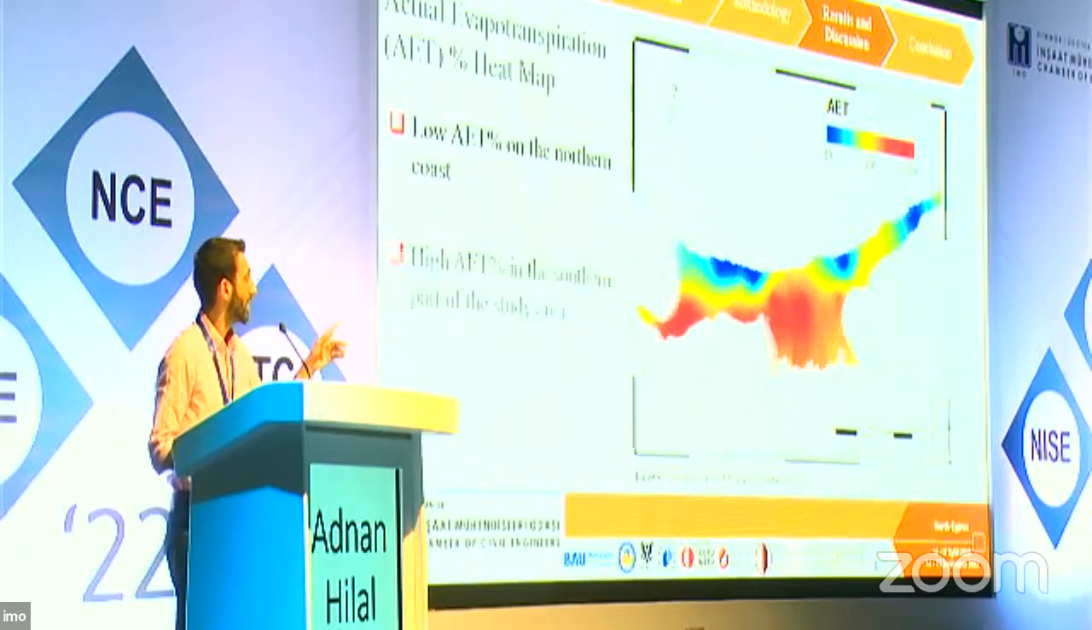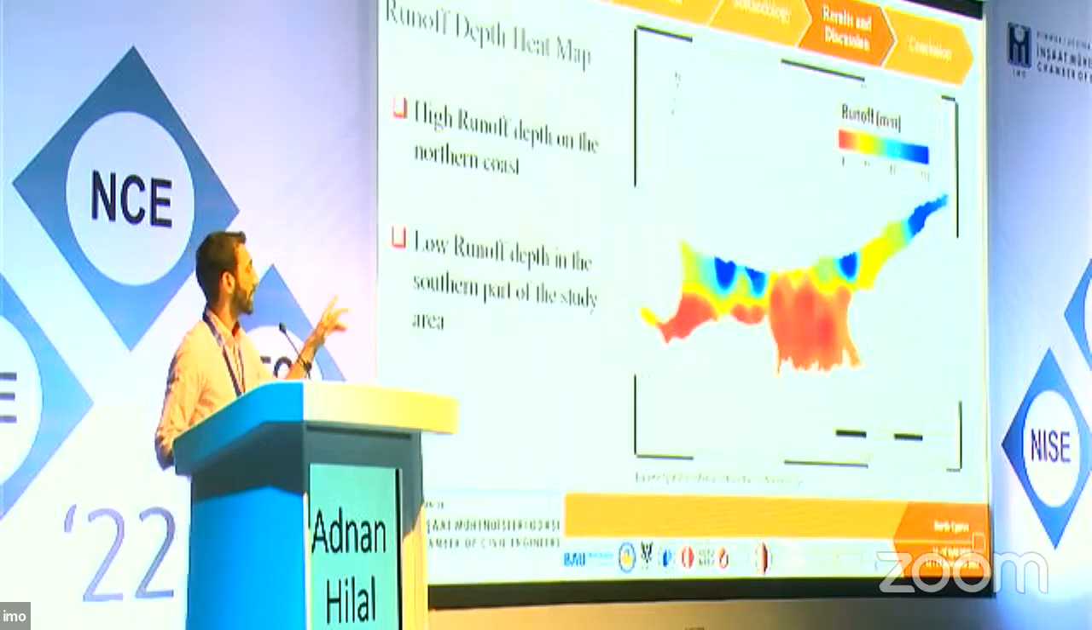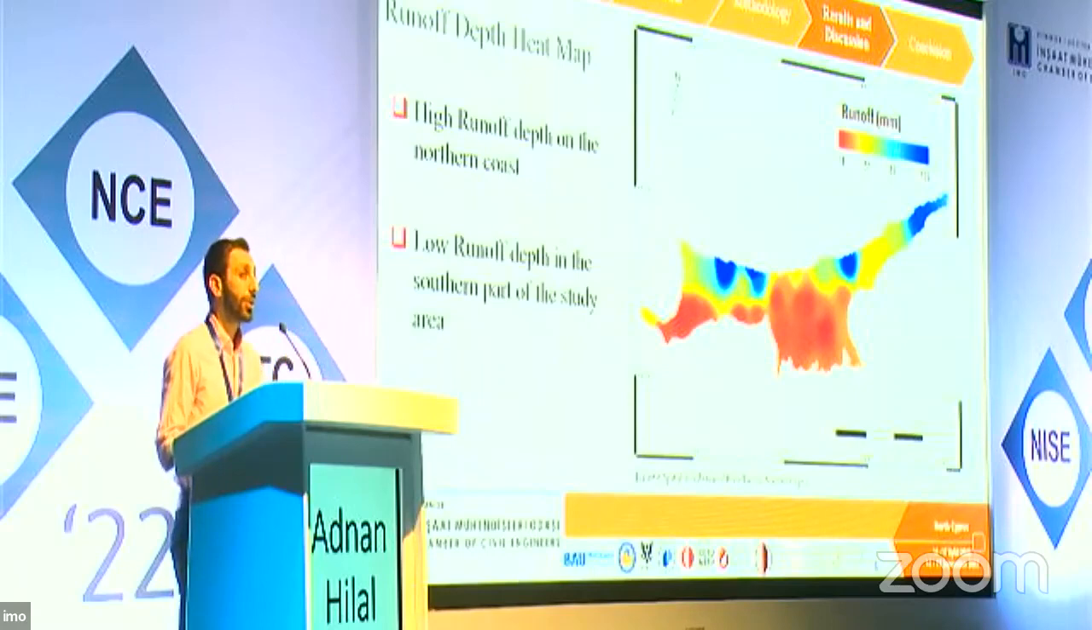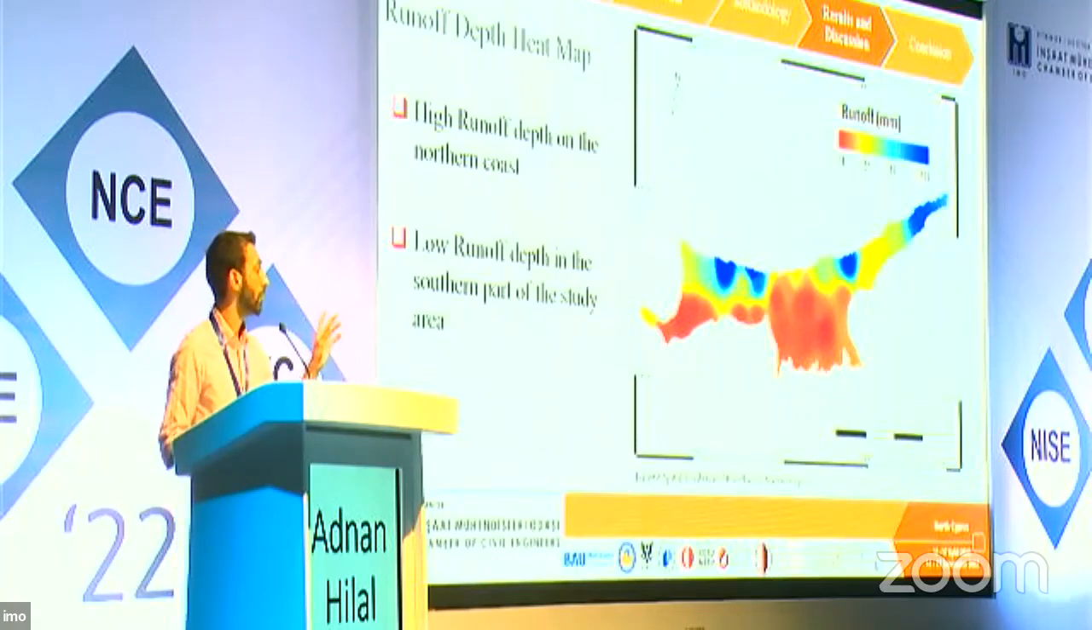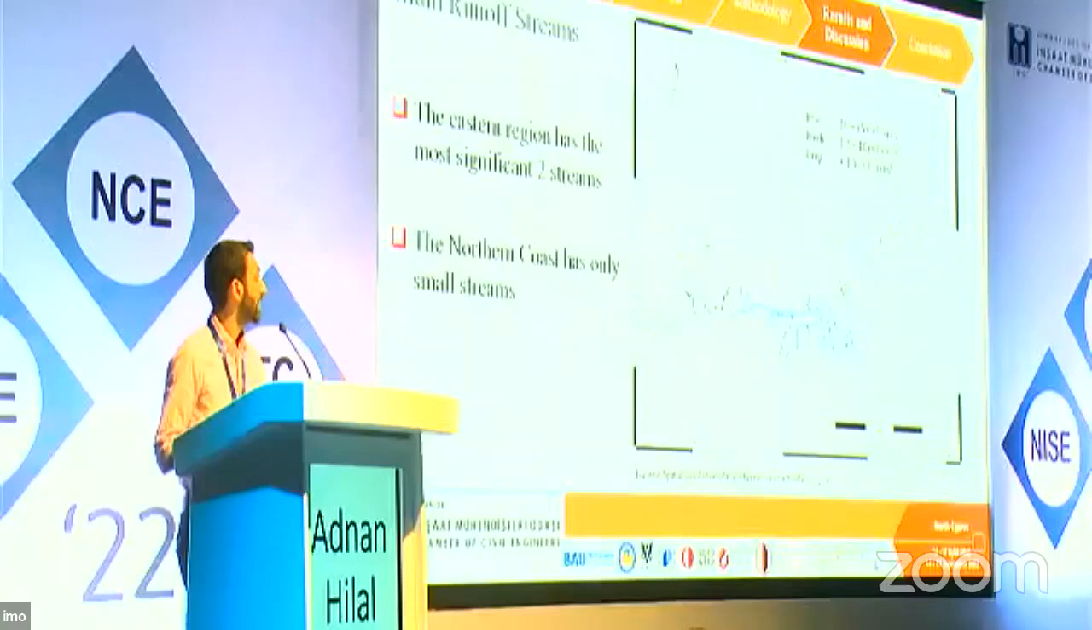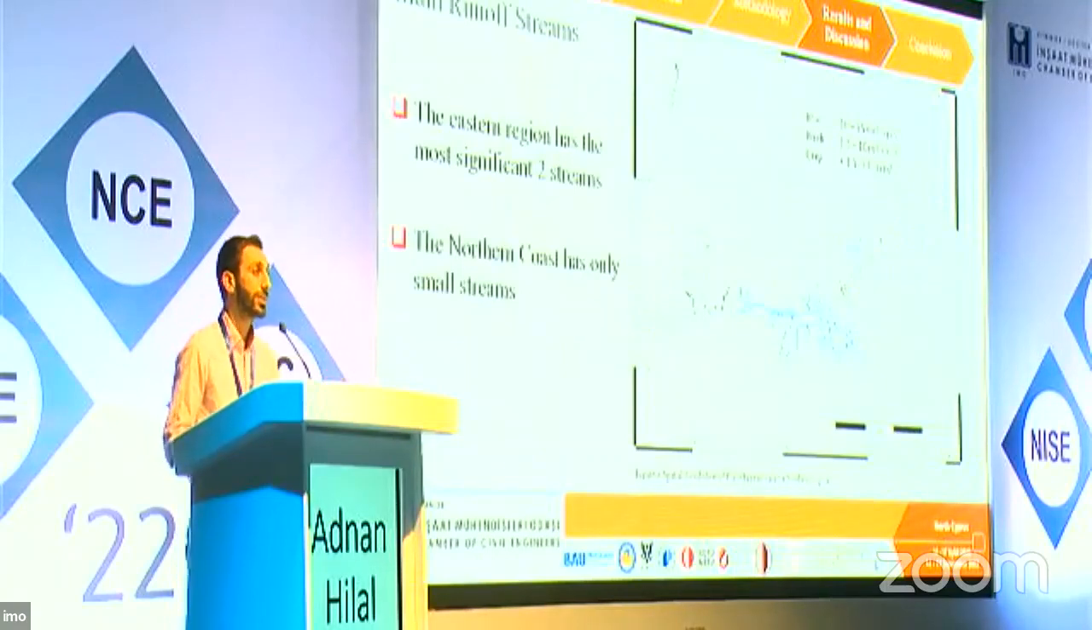However, as you can see from the second graph, it makes a lot of sense that the areas with a low percentage of actual evapotranspiration are showing a high amount of runoff. Still, we are talking about only depth of runoff. After that, we used the digital elevation map to see where this actual runoff depth will go, to which direction.